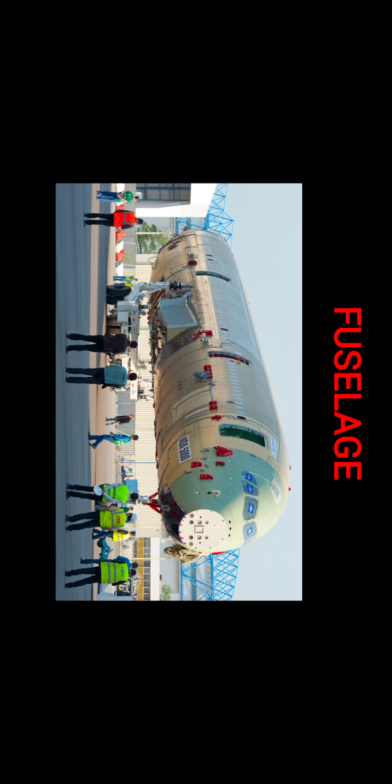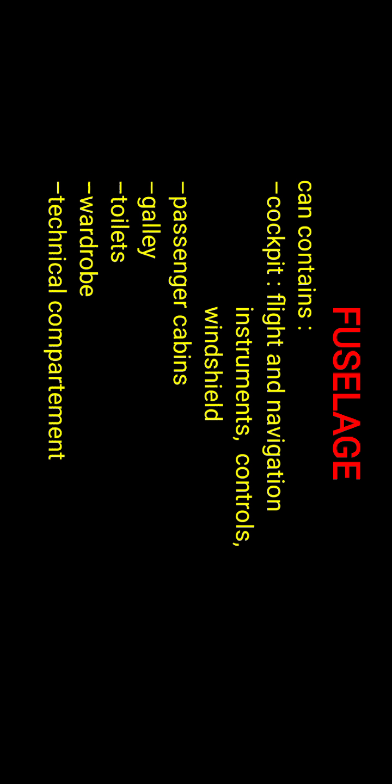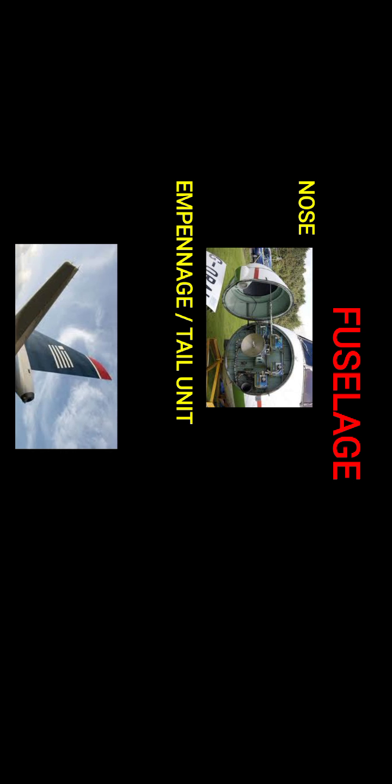And fuselage. The fuselage is the most important part, and it contains many important things. One is the cockpit, which consists of the flight and navigation instruments, controls, and windshields. And another is passenger cabins, galley and toilets, wardrobe, and technical compartments. The fuselage also has a nose, which is the front of the aircraft. And the tail unit is the backside of the fuselage, which makes it the complete finish of the aircraft.